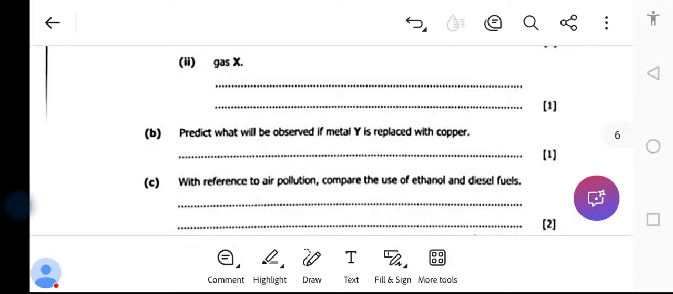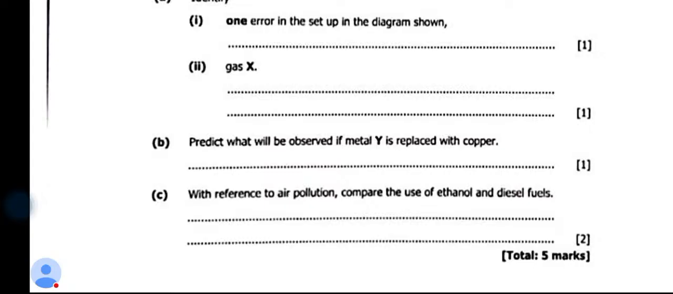There will be no change, there will be no bubbles. So, what is the test for hydrogen gas? For oxygen, number 1, it relights the glowing splint. Hydrogen extinguishes the flame. It burns off the glowing splint with a pop, with a squeaky pop sound.